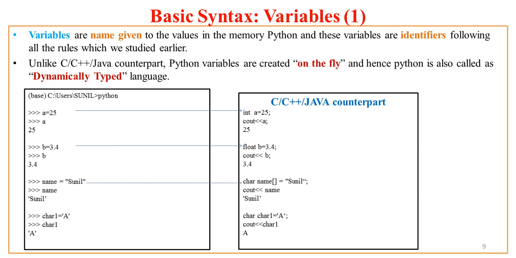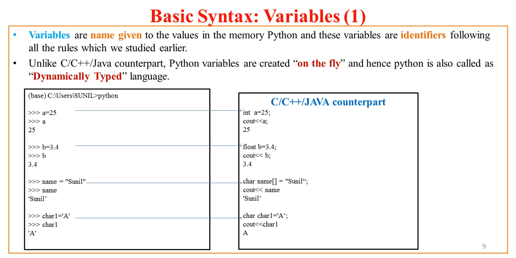To define variables in C++ or Java, I have to declare a type of the variable, then the variable name, and perhaps I may initialize the variable with a certain value. So here to define a as an integer variable, I have to specify integer as the type of the variable, then the value assigned to it, and if I now print it using cout, that is the C++ way of printing the value, I get answer 25.